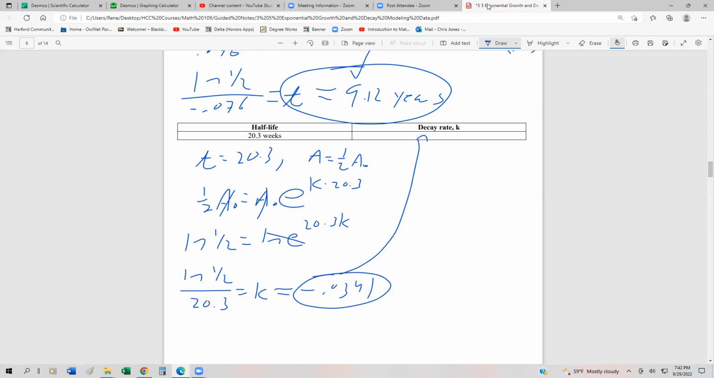Hopefully that's not too difficult. Those were just applications of some decay. We have one more problem before we can move on to our logistic model, but we're almost done with this growth and decay material, which is probably the most important stuff within this section.